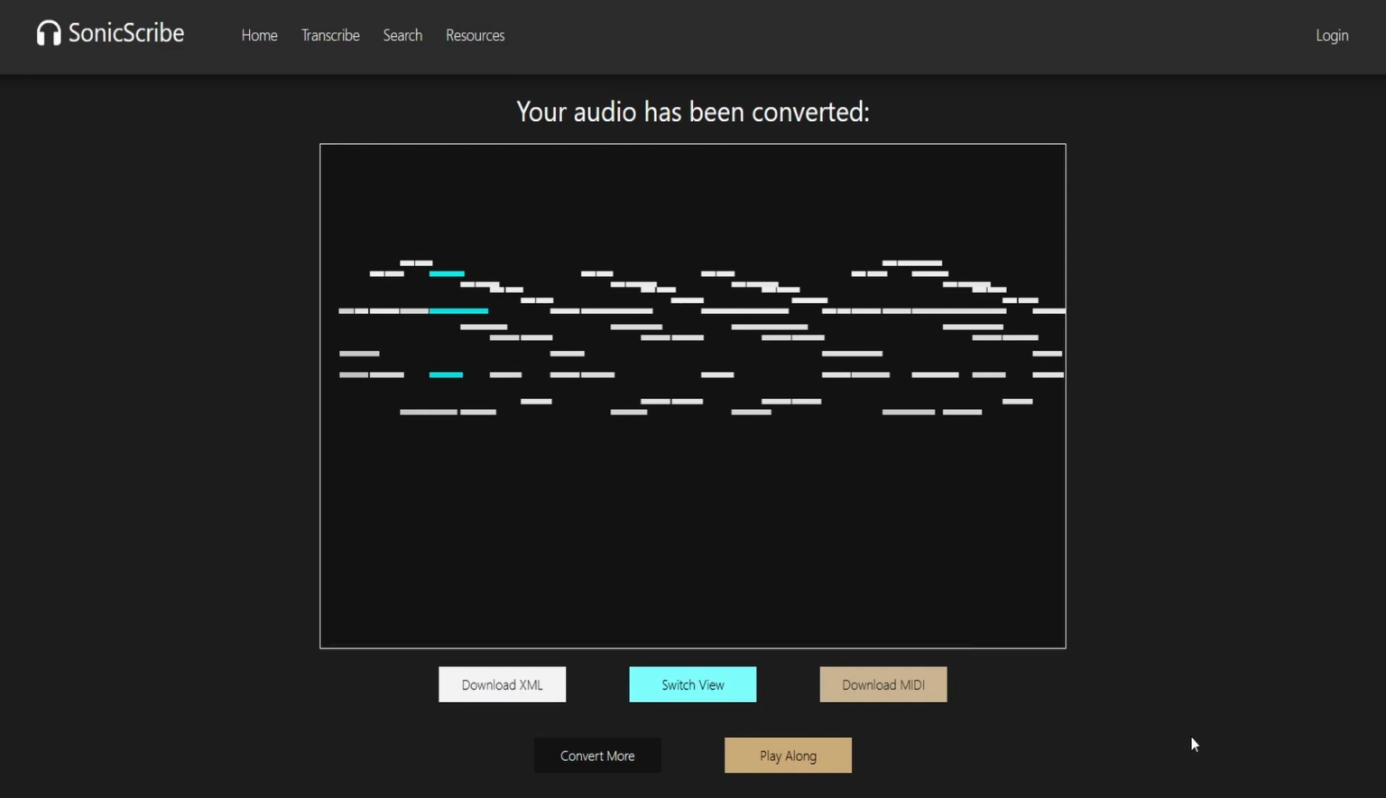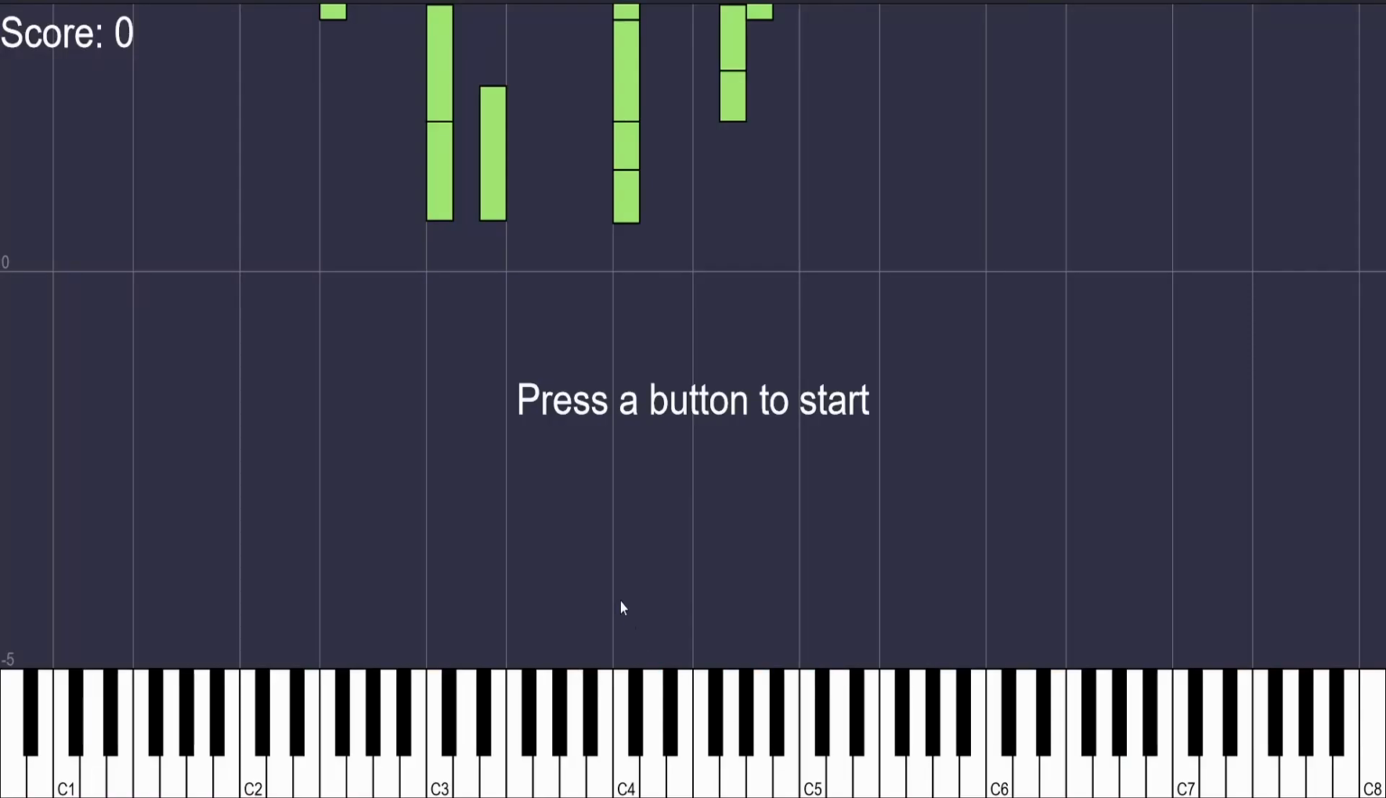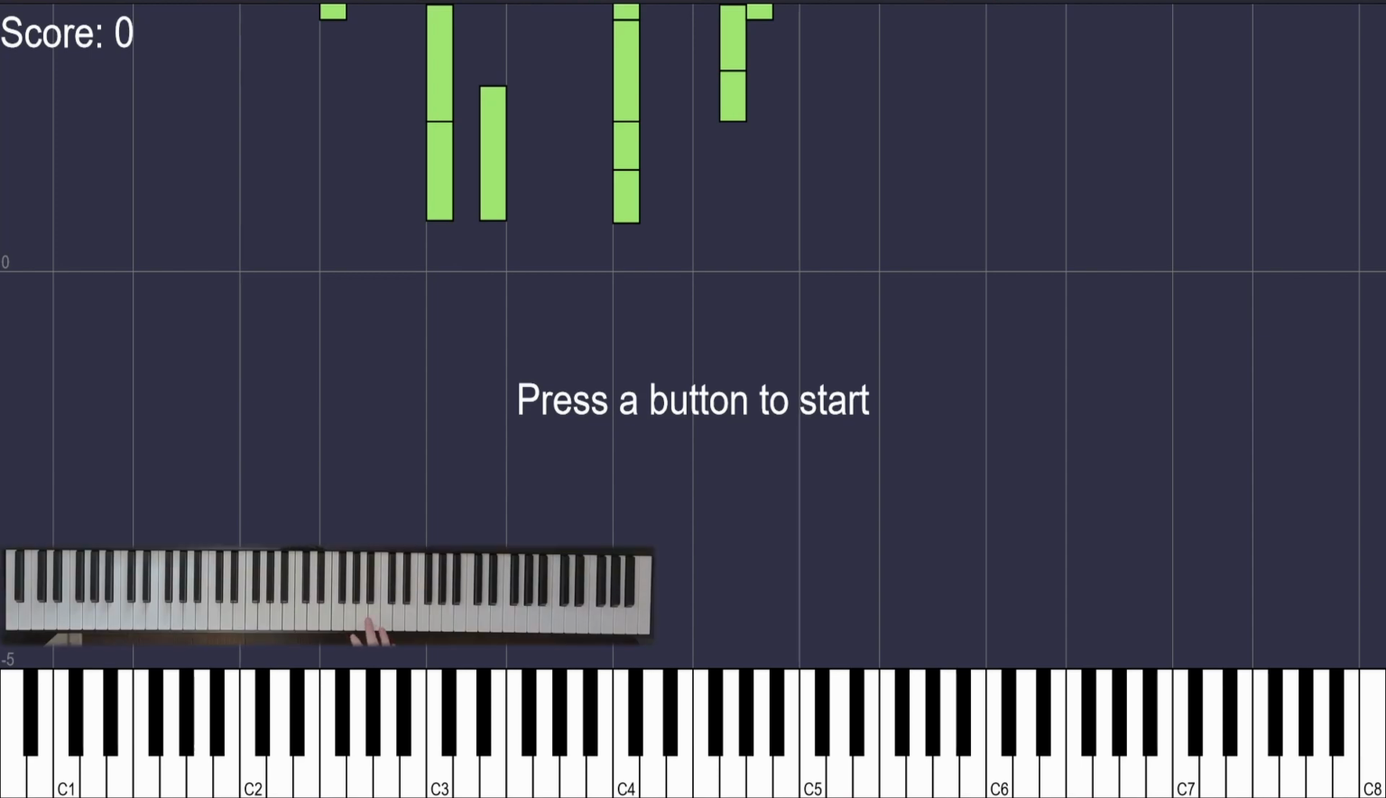In addition to these views, we also provide the user with our interactive piano game through the play along button. When the user clicks this, they'll be brought to the game page. From this page, we interact with the Web MIDI API to connect to a MIDI keyboard, like the one I have here.